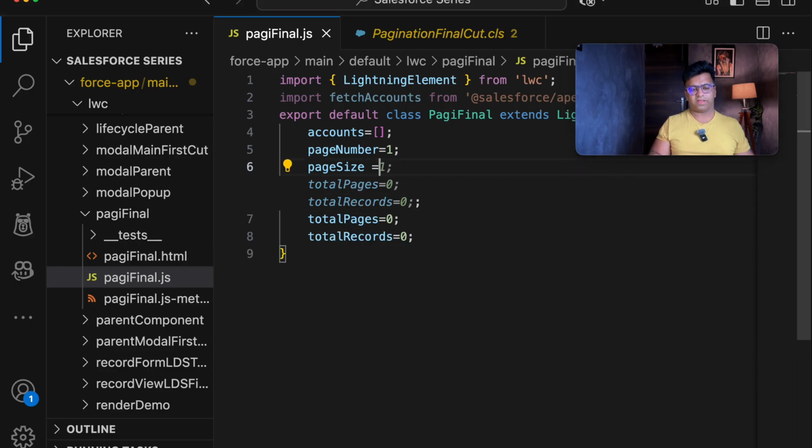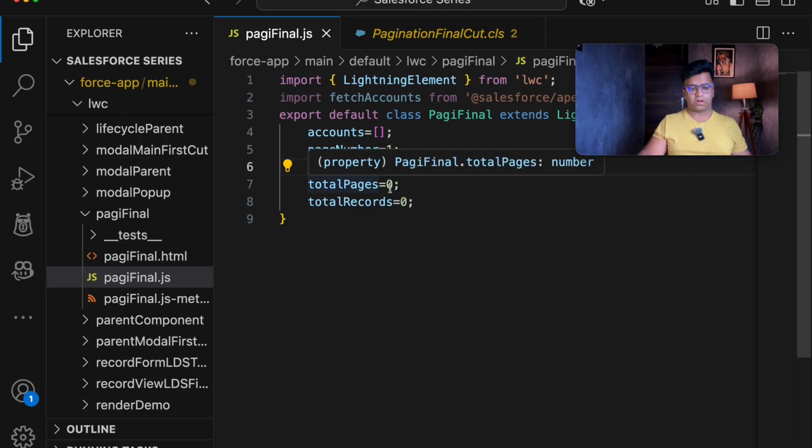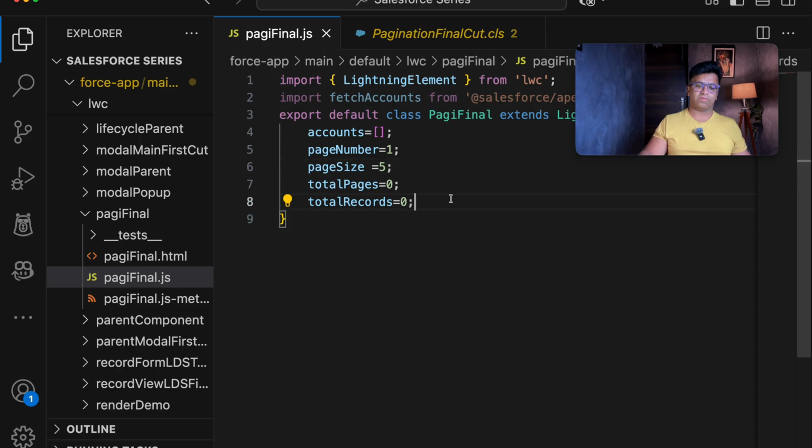Let's keep the page size as 5. I think we have 13 records in our organization, so 5 will be better. So let's add total pages equal to 0, total record equal to 0. And also we will be using a standard spinner that we have created in the previous session.